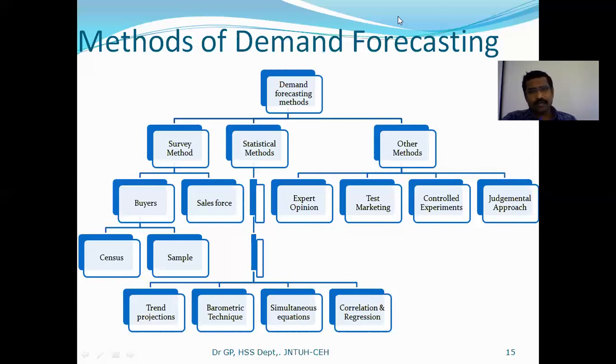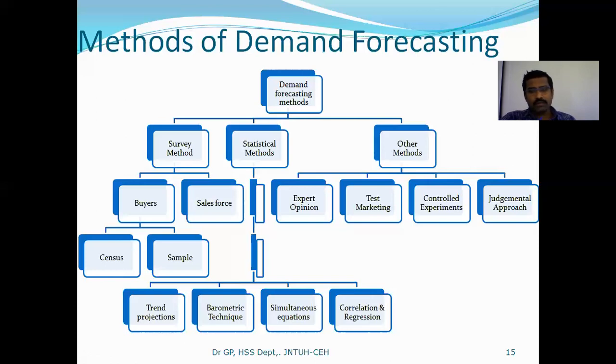Next, test marketing, especially when you are going to launch a new product, right? It is very hard to estimate how many units are going to sell. So first we give simple samples as a free gift, right? After giving a free gift, what do we get? Some feedback from those who use these free samples. After the response you collected, you can decide how many units you can commercially launch on the market.